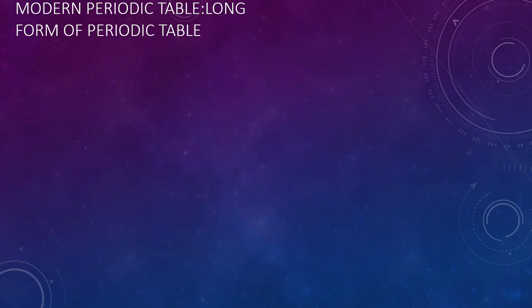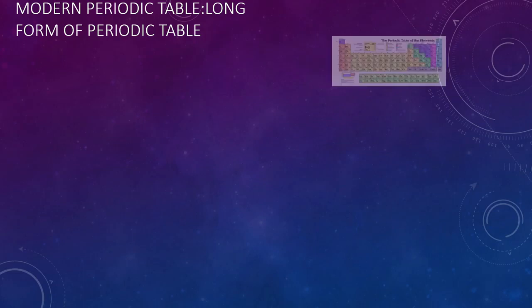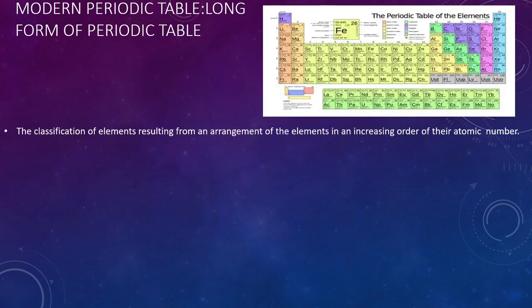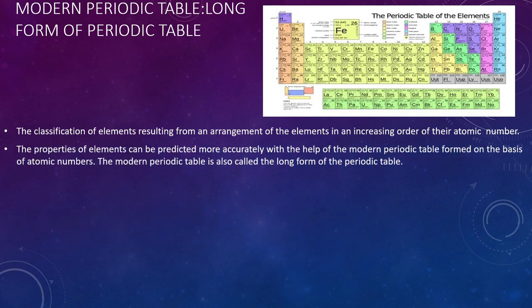Now let's see the long form of the modern periodic table. It is the classification of elements resulting from an arrangement of the elements in increasing order of their atomic number. The elements can be predicted more accurately with the help of the modern periodic table because it is formed on the basis of atomic number.